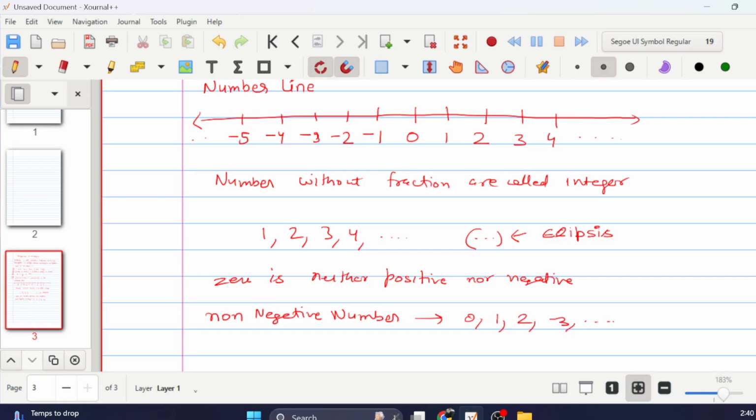You remove all the negative numbers and everything else is non-negative. So 0, 1, 2, 3, 4, all of them are non-negative numbers. And what is a non-positive number? That will be 0, -1, -2, -3, and so on. So 0 is included in both cases.